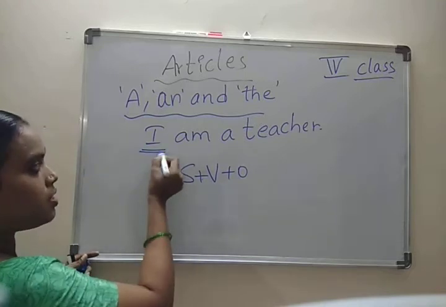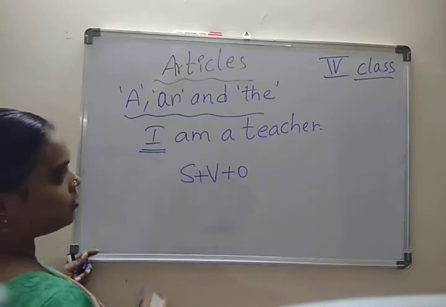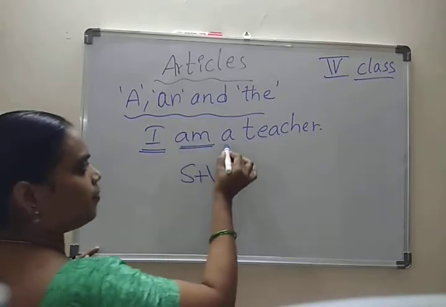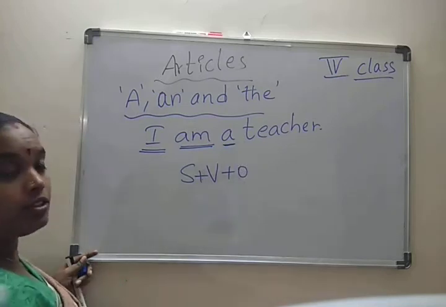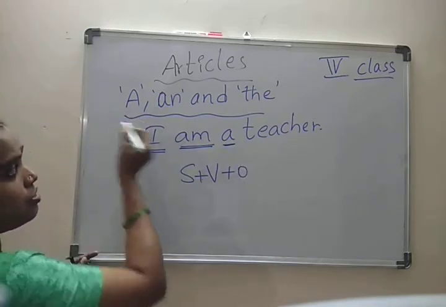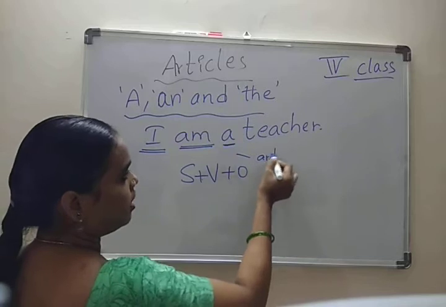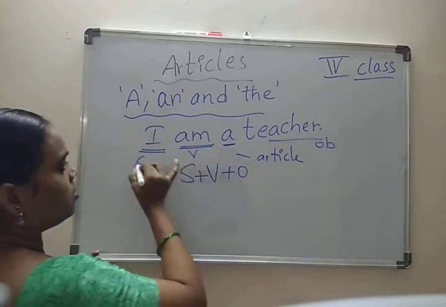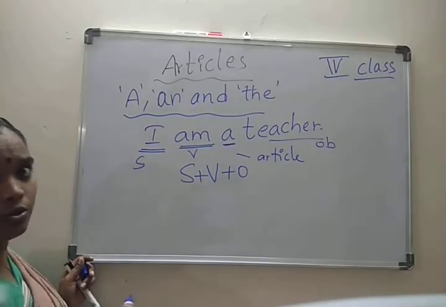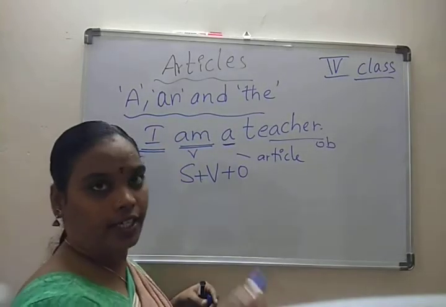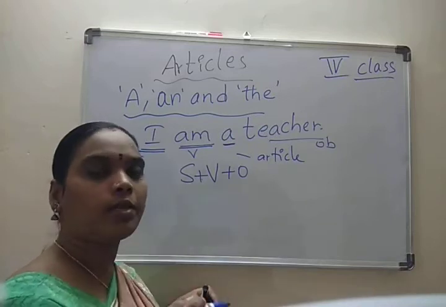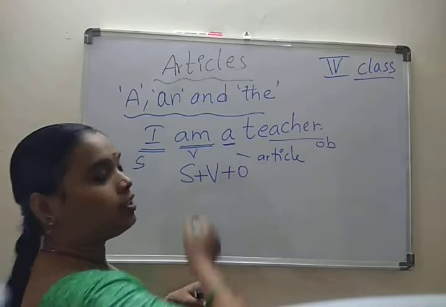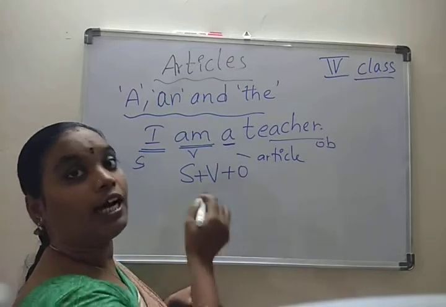Now where is the subject? I. Where is the verb? Here the helping verb and main verb are the same. So am, a. I have introduced an article. So this is the article. And teacher is the object. So whenever you are writing a sentence, along with the parts of speech and sentence pattern, we have to write articles also.